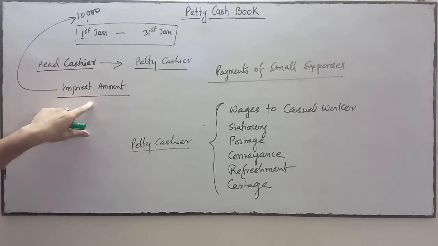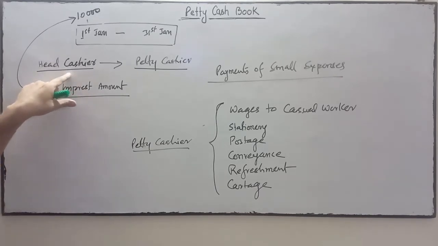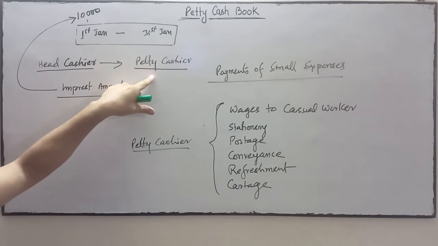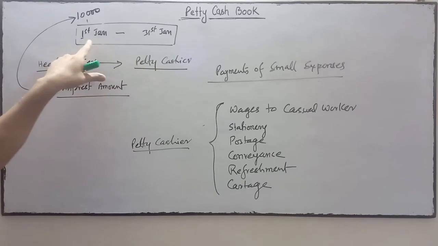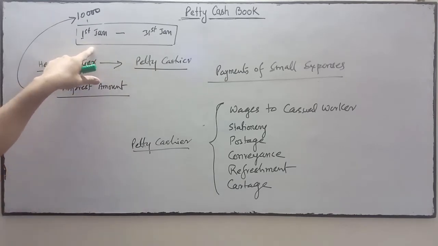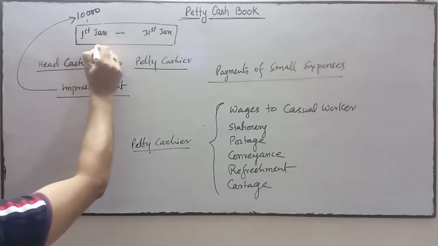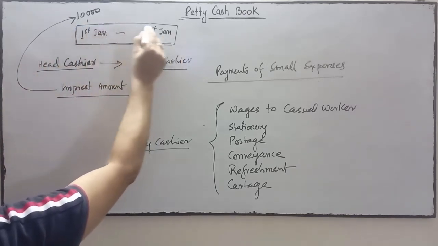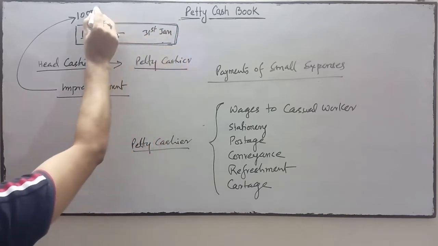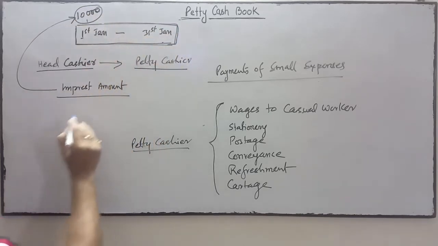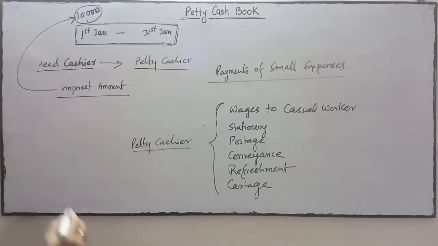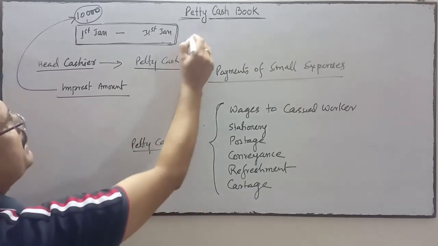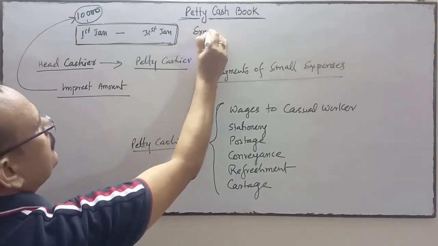Impressed amount is that amount which is given by the head cashier to the petty cashier to make up the definite sum at the first day of every month, or first day of every week, or first day of every fortnight. I am taking the example of one month, suppose January. At the beginning of this month, the head cashier has given this much amount to the petty cashier. Now in these 31 days, the expenses of the petty cashier in this month